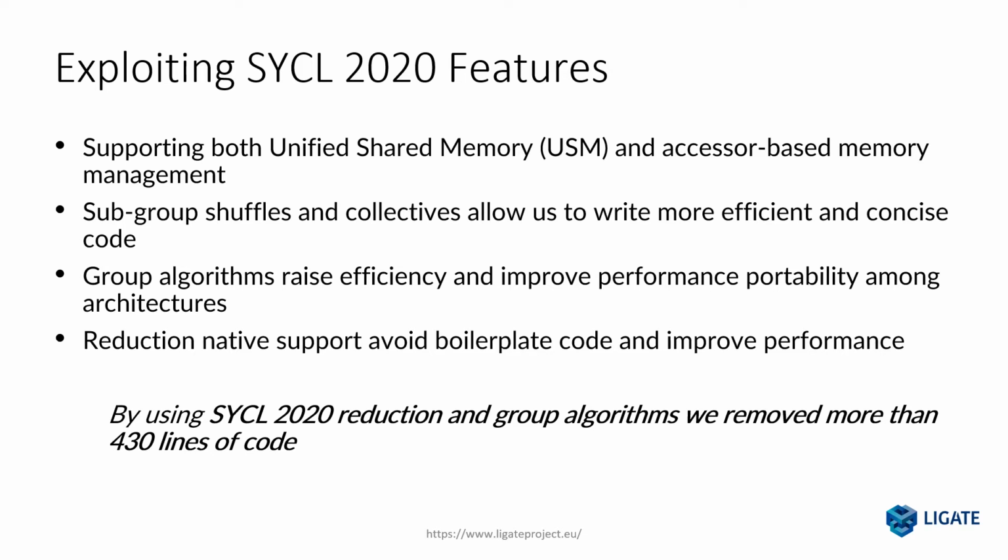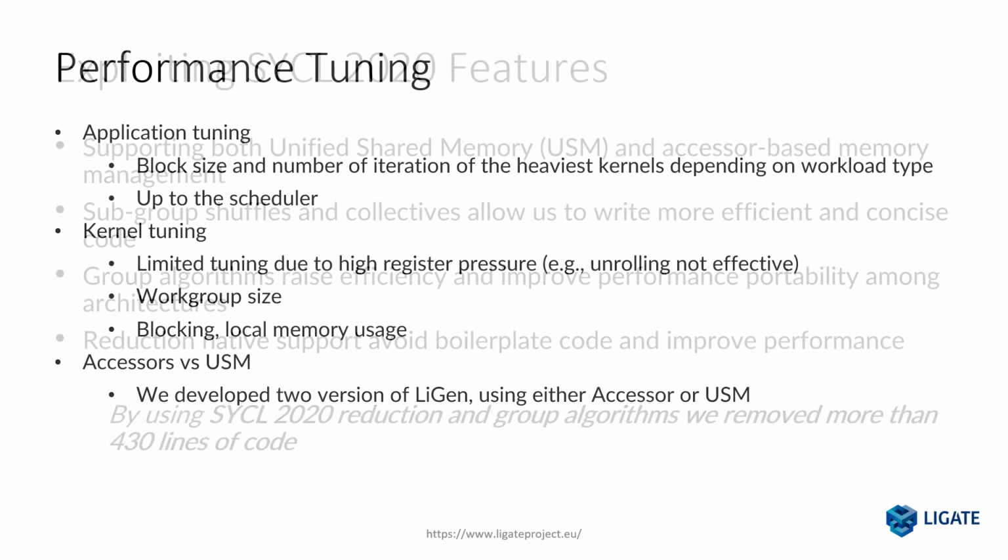Group algorithms, instead, helped us to raise LiGen efficiency and to improve performance portability among architectures. Last, reduction native support allowed us to remove lots of the boilerplate code present in the original CUDA version and improve performance. At the end, by using SYCL 2020 reduction and group algorithms, we removed more than 430 lines of code.